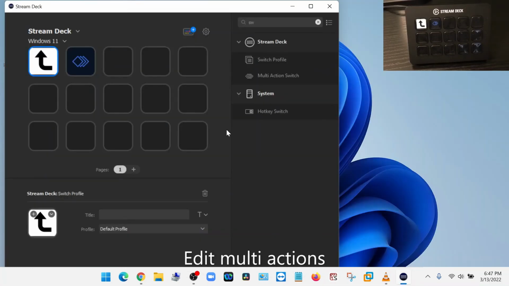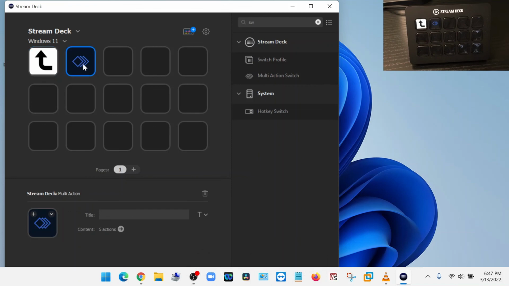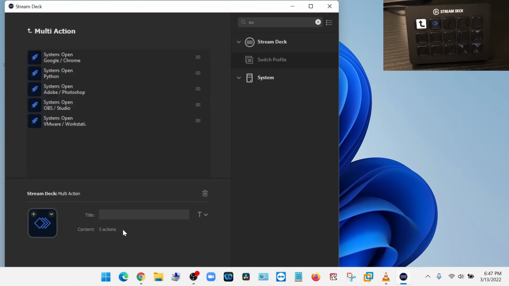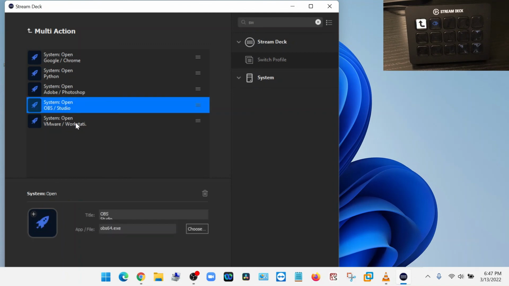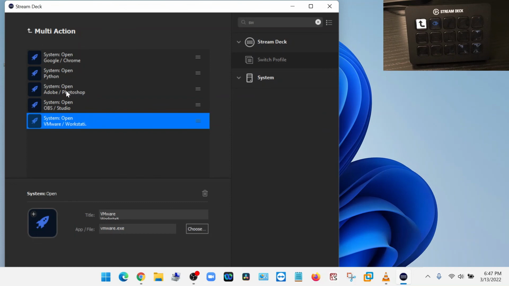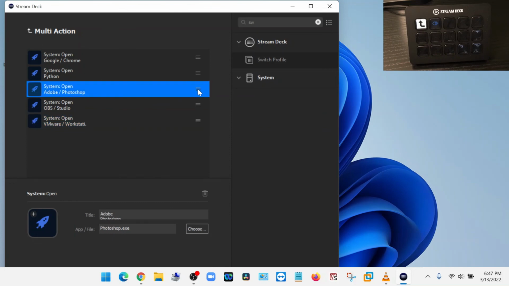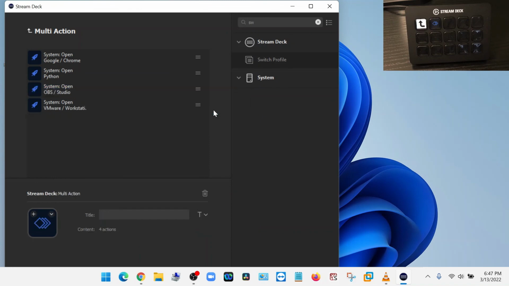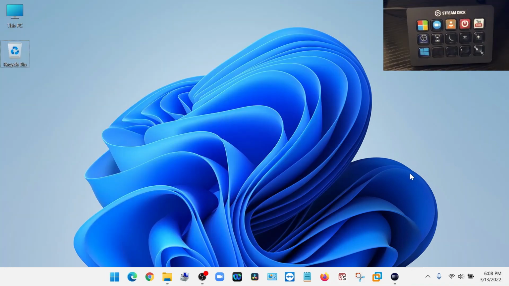To edit the multi-action, you'll click on it, and at the bottom where it says content, there are 5 actions. And it leads you back to the configuration. If there's an action I want to remove, I can just remove it from here. Right click, delete.